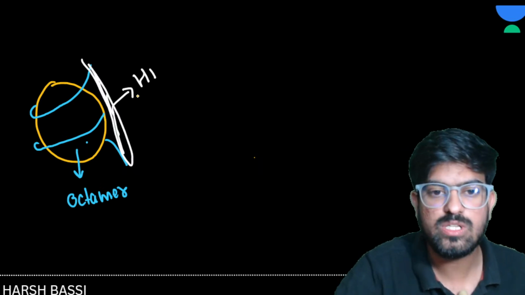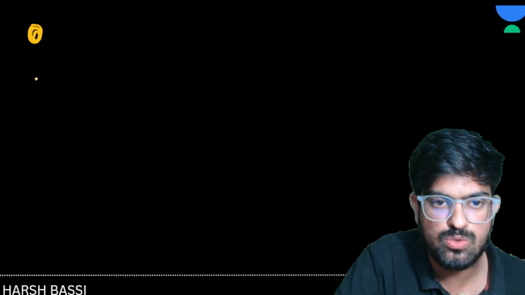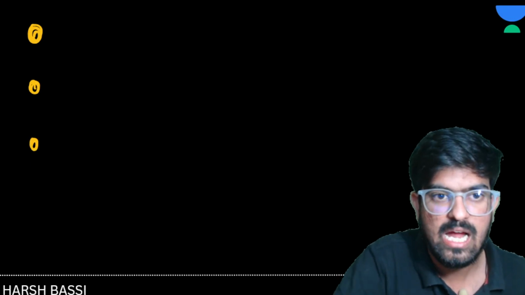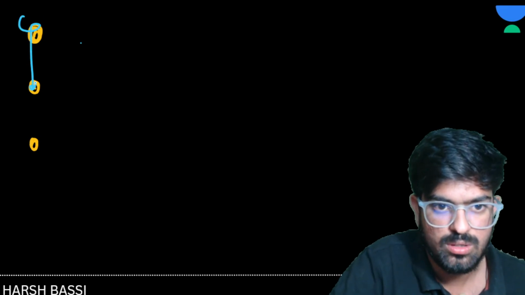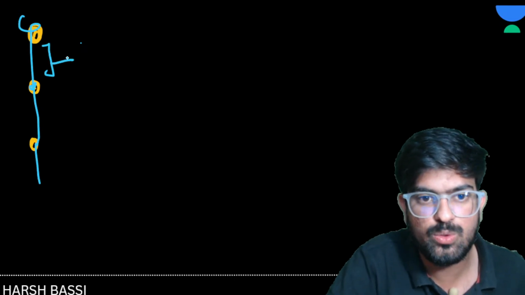Now see, suppose this is one histone octamer, this is another histone octamer, and this is another, and the DNA is present here like this. There is some DNA present between the two nucleosomes.